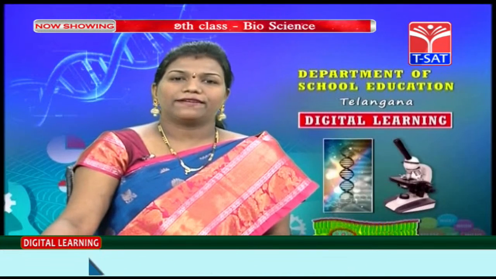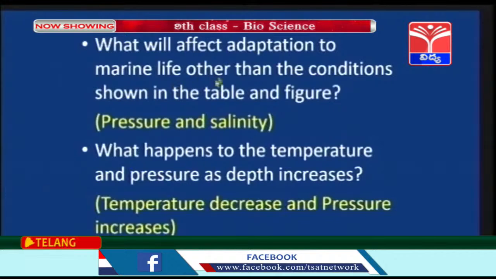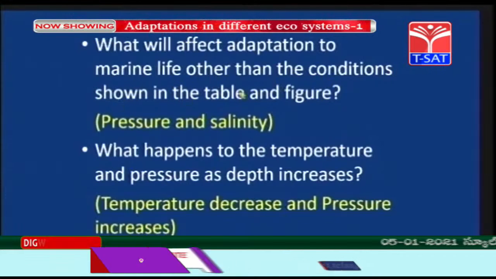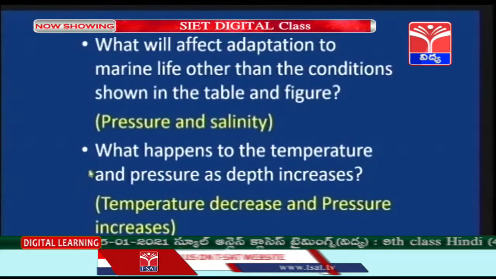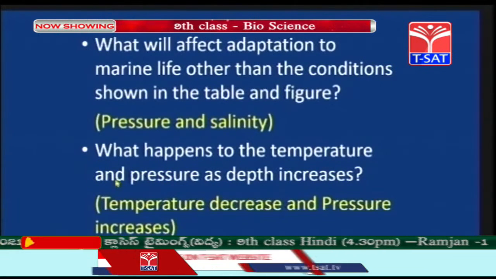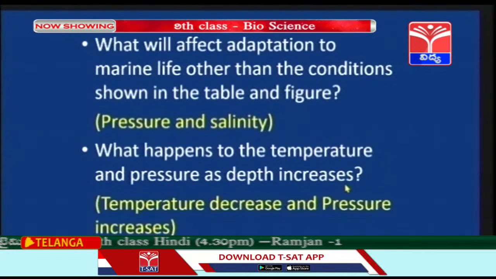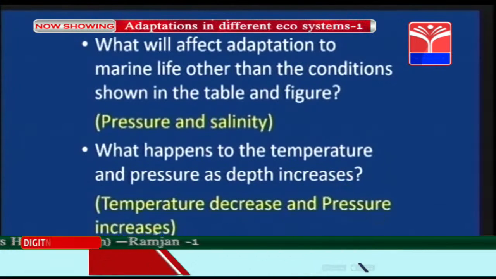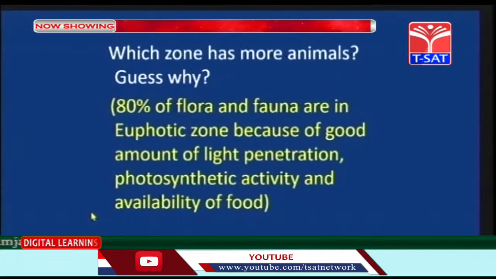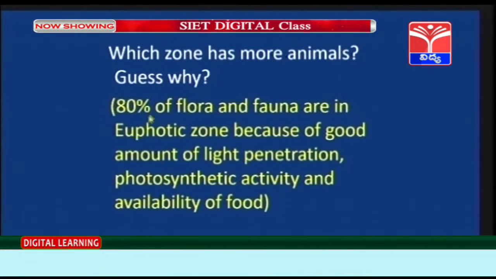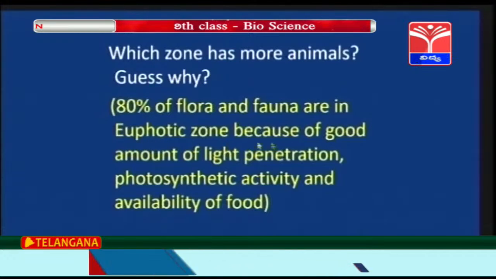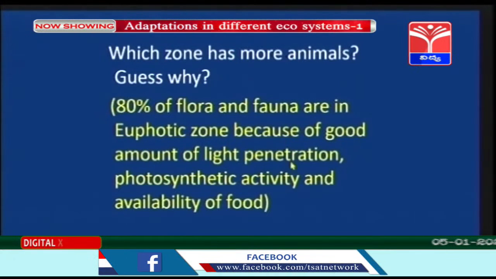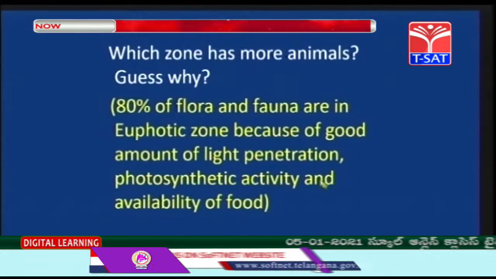Now, what will affect adaptations to marine life other than the conditions shown in the table and figure? That is pressure and the salinity. What happens to the temperature and pressure as the depth increases? Temperature decreases and the pressure increases. Which zone has more animals? 80% of flora and fauna are in the euphotic zone because of the good amount of light penetration, photosynthetic activity and